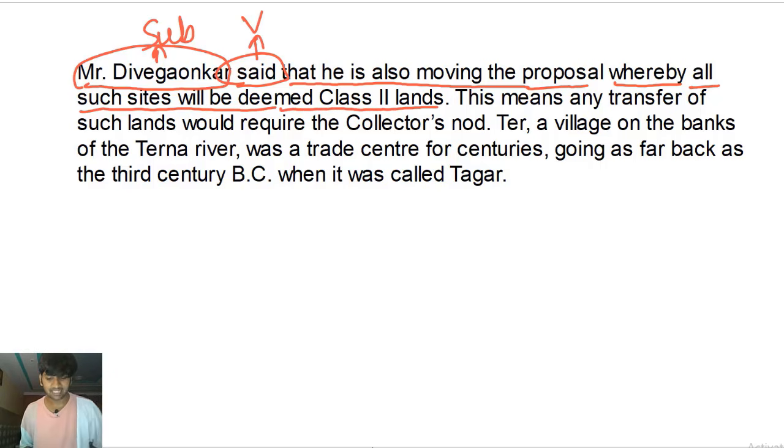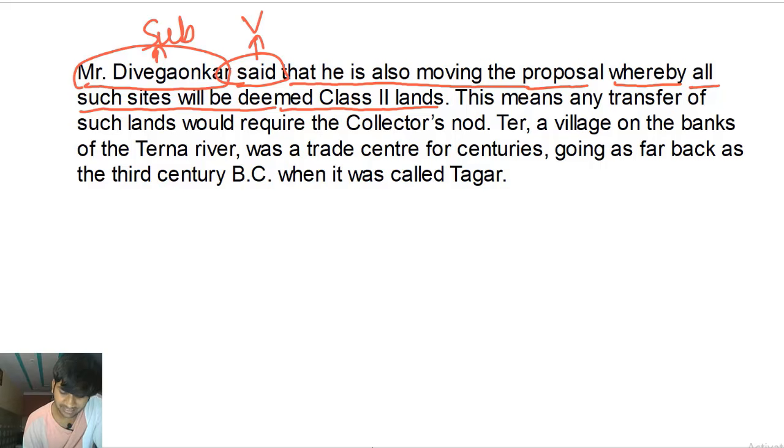So he said that he's also moving the proposal by which all sites that are close to this site, that are such in nature, will be considered class 2 lens, so that nobody takes advantage of all these sites and use it for their personal benefits.